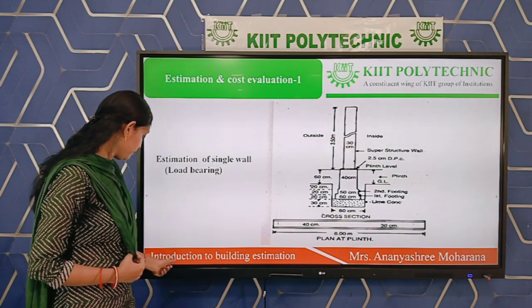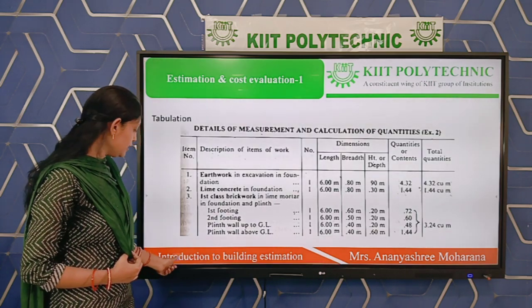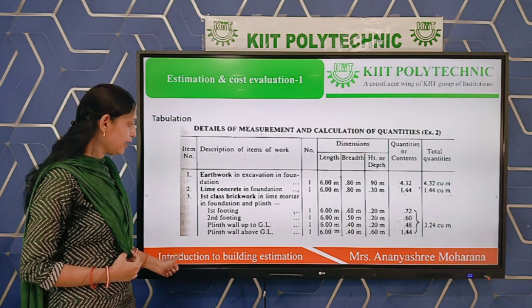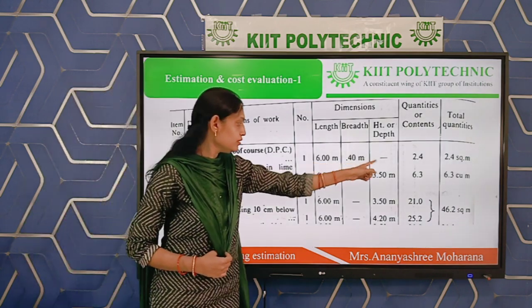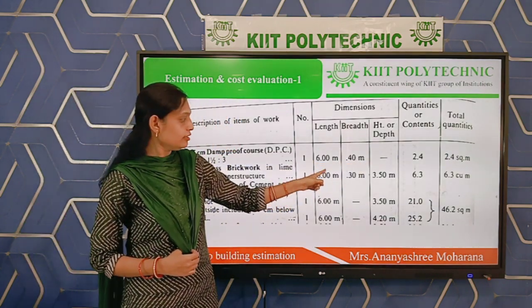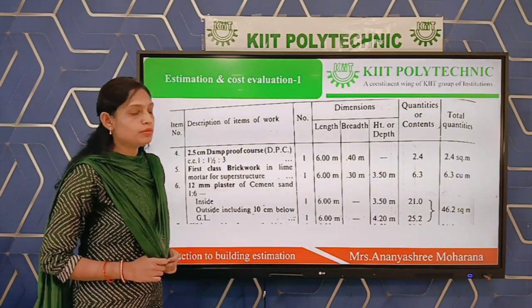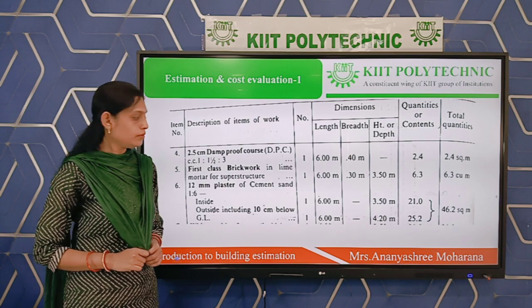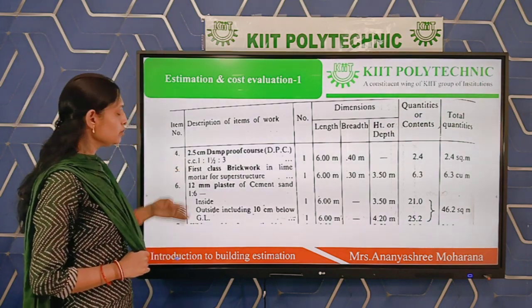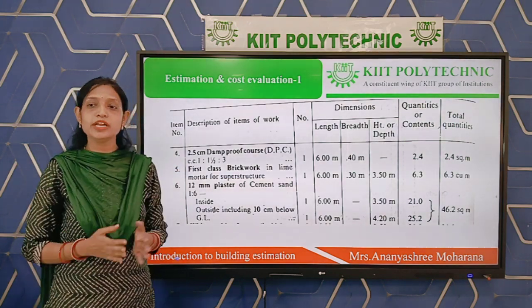Okay. And there is no height because we are neglecting height for the DPC. That means number into length into breadth. The answer will be 2.4 meter square or square meter. Okay. Next, over the DPC we are providing the wall.